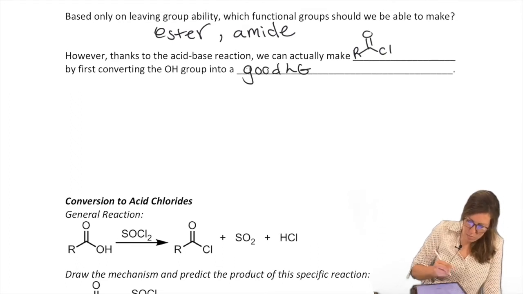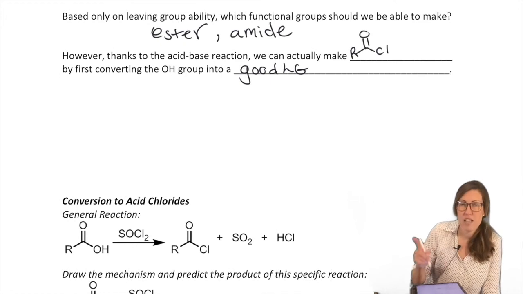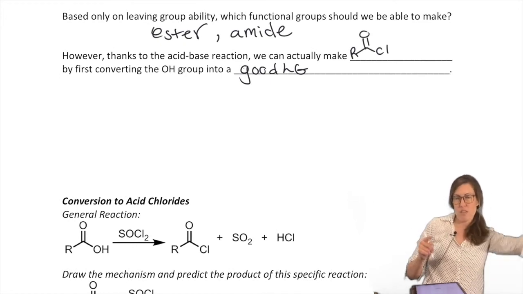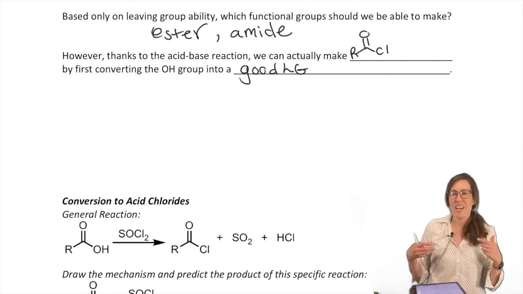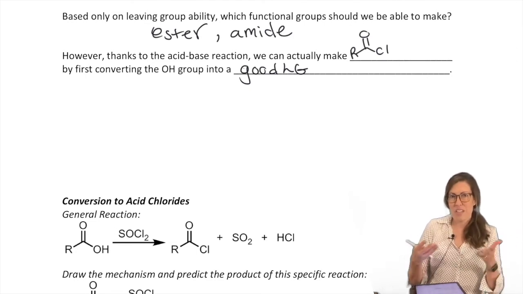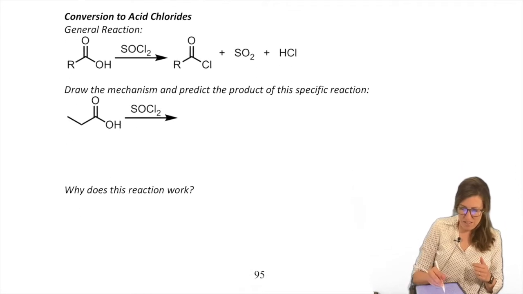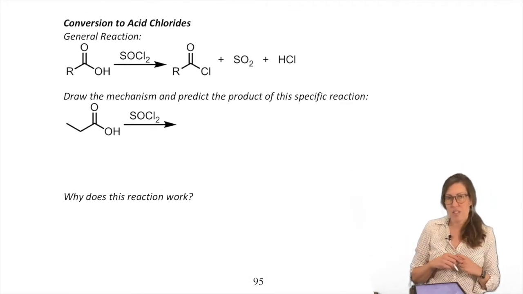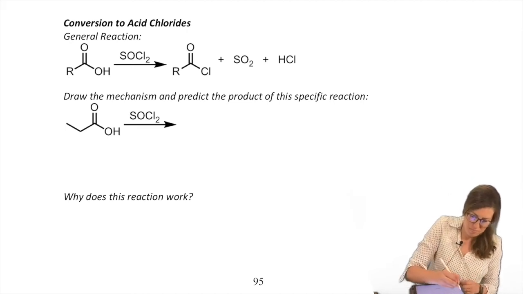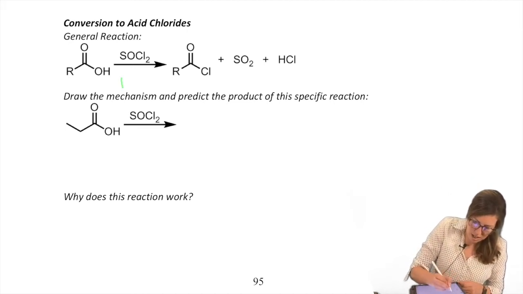So a very important reaction that is not parallel to any of the others we've done so far. The others we've been like, okay, what happens if we add water to this? What happens if we add alcohol to this? Okay, we get this group, we get that group. But now, this is the only one other than nitriles that we're going to use SOCl2 with, thionyl chloride. Let's write that out. Thionyl chloride.